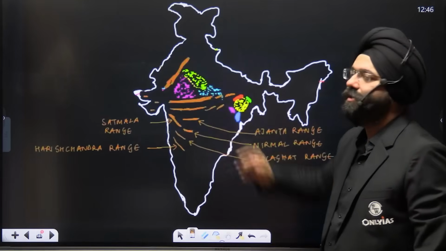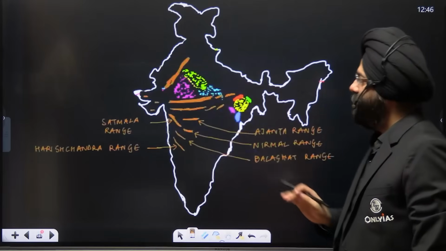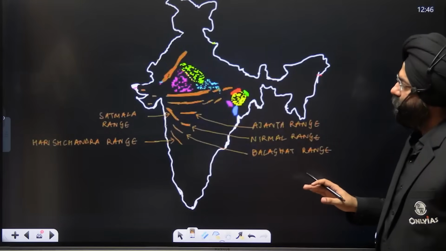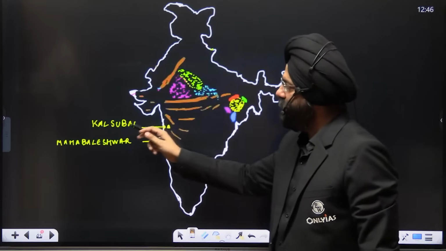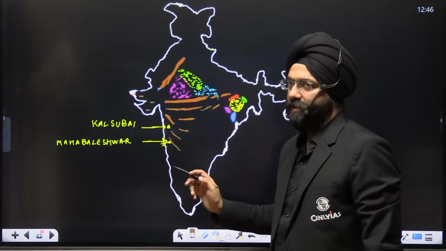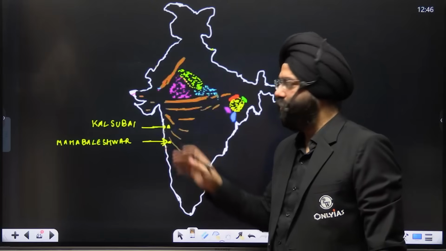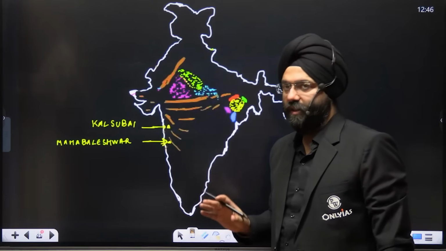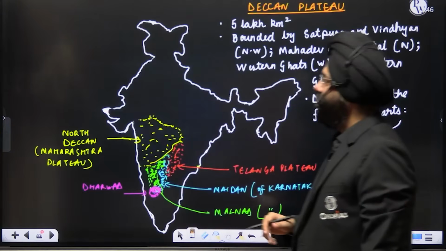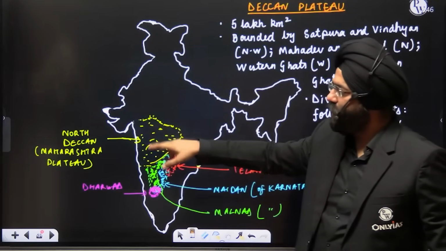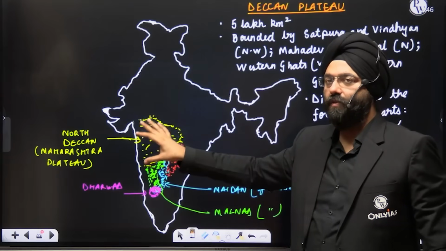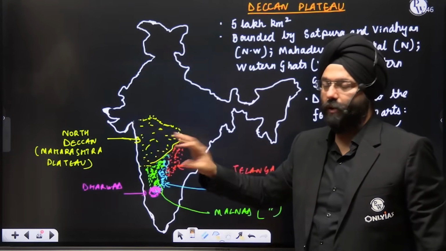These are in the region of the Deccan Plateau, right? Let's move ahead. Now, in this region only, there are two important peaks, Kalsubai and Mahabaleshwar, that are present here. When we do the drainage system also, this holds a very important significance. We'll study there. Let's move ahead. Now, we have seen certain important ranges over here. Now, let us see it from the perspective of the description of the Deccan Plateau.